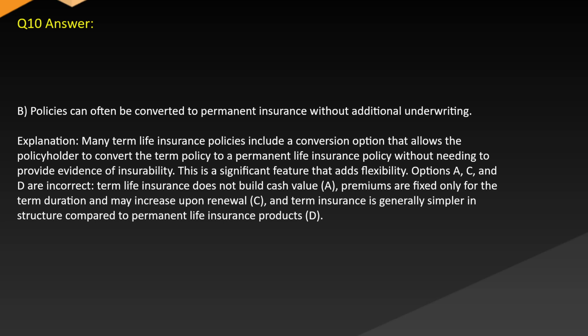Options A, C, and D are incorrect. Term life insurance does not build cash value, A. Premiums are fixed only for the term duration and may increase upon renewal, C. And term insurance is generally simpler in structure compared to permanent life insurance products, D.